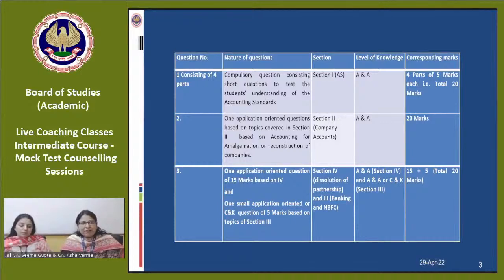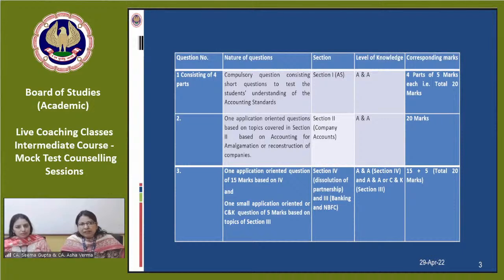In module 3, we are covering chapters 8, 9 and 10, where we have banking companies, NBFCs, and then consolidation. Again, from consolidation, a full-fledged question will be asked. From banking, a full-fledged question may be asked for 14 or 16 marks, or 12 marks in combination with NBFC. So now, after understanding the significance of the topics, let us briefly discuss the pattern, how the questions will be asked in the examination.